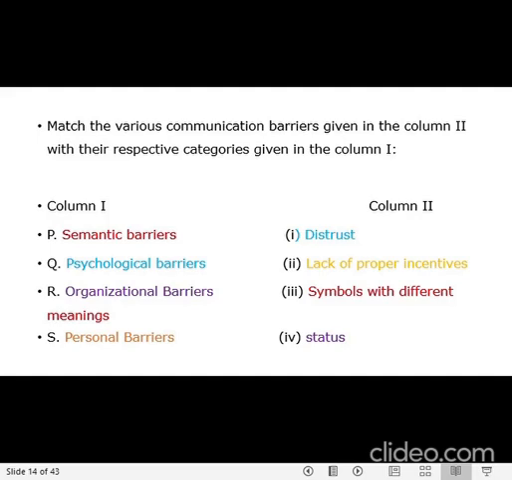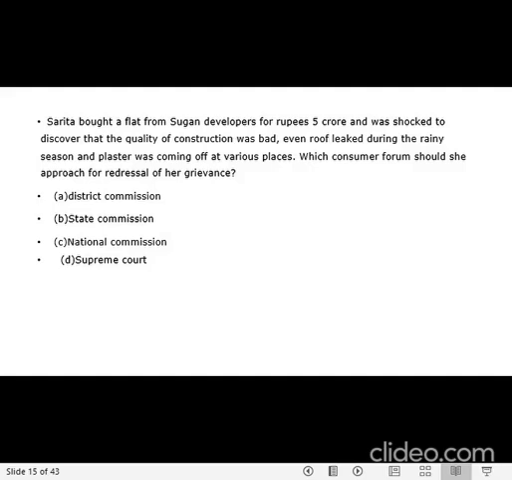So semantic barriers, semantic itself means symbols, semantic symbols. Okay, psychological, it is connected to how you perceive things, the trust, emotions. So it directly connects to distrust. Organization barriers, it is something that is connected to status. Okay, and personal barriers are something that is being connected with incentives. Okay, proper incentives and personal barriers. So this is a knowledge based question where you have to just apply your knowledge over to this question. We'll go to the next question.